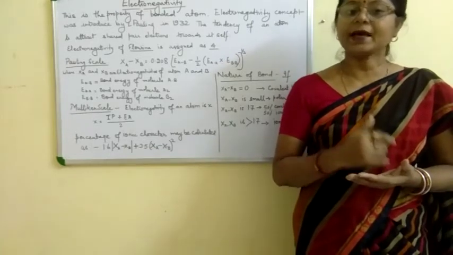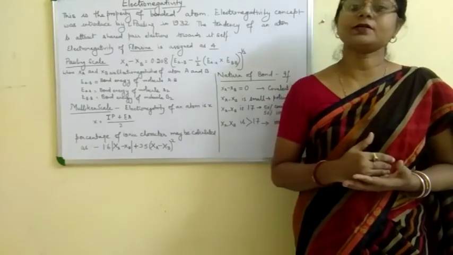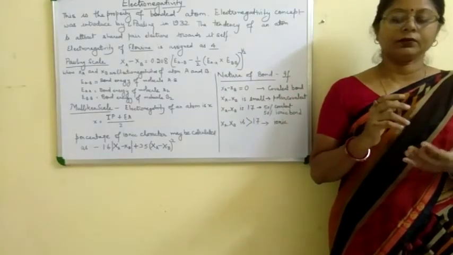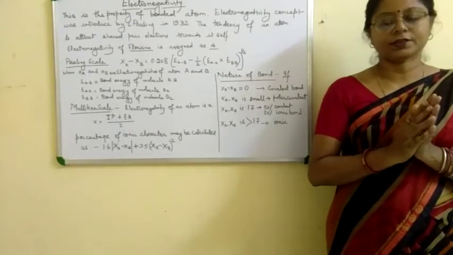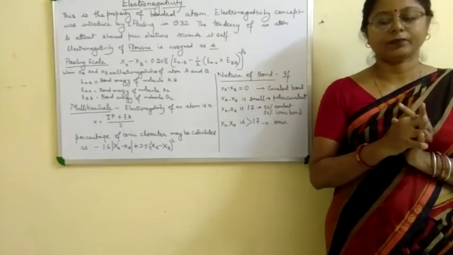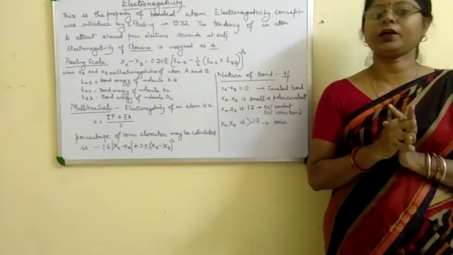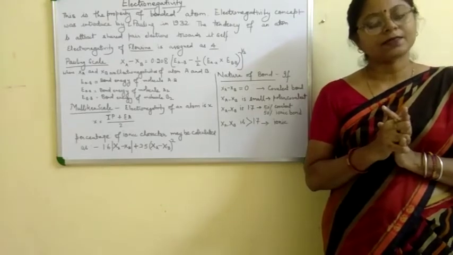So as the s character increases, electronegativity also increases because they attract the electron towards themselves more easily. So carbon shows different electronegativity in different hybridized states.